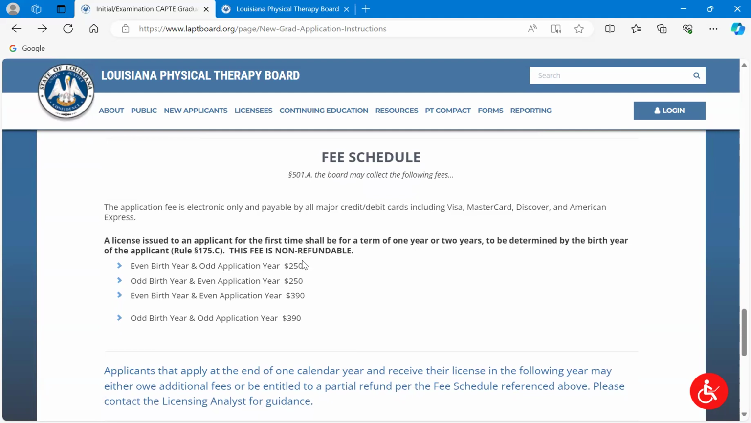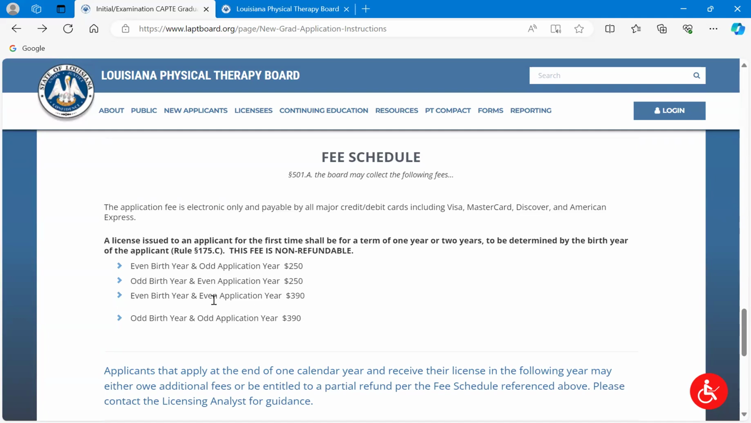So if you are an even birth year and you are applying in an odd application year, it's $250. The same if it's the opposite, odd birth year, even application year, $250. That's because you're going to get a 1-year license. This is the only time we ever issue a 1-year license, and it's to get you on the proper renewal cycle. Renewal cycles are every 2 years, excuse me, based upon your birth year.